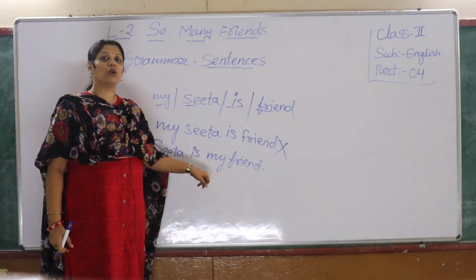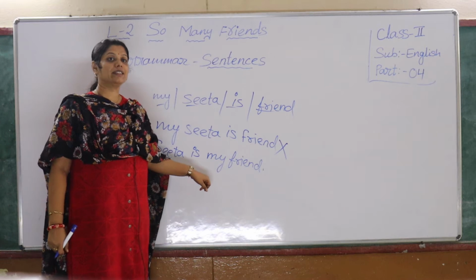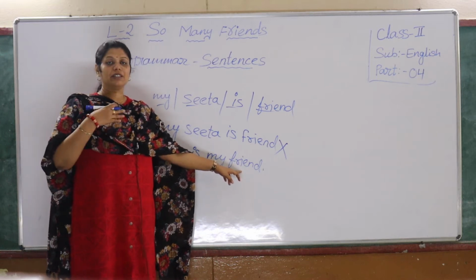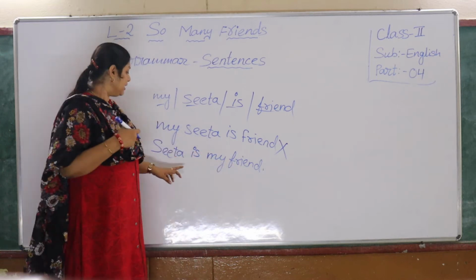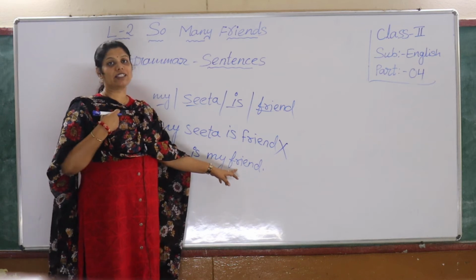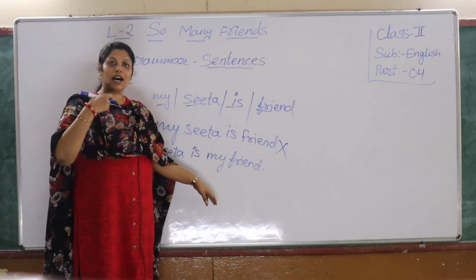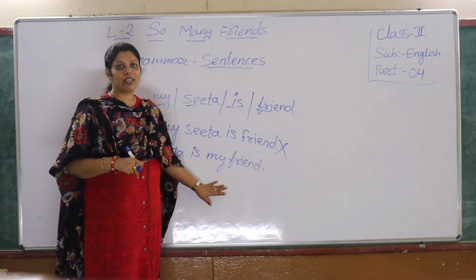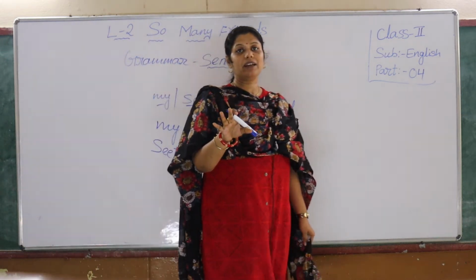Then you understand, okay, Sita is my friend. That means she is telling Sita is her friend. So it is giving you meaning, complete meaning.